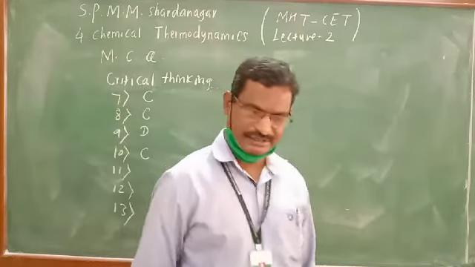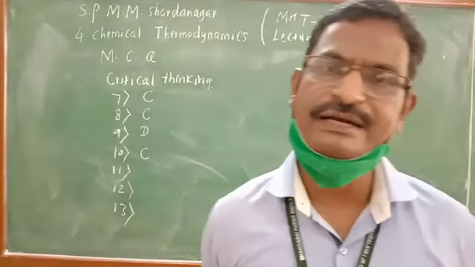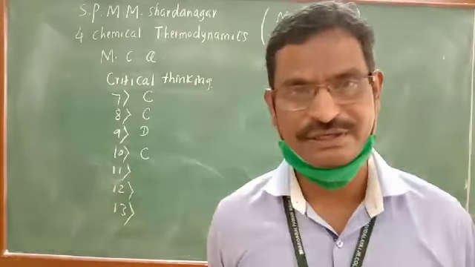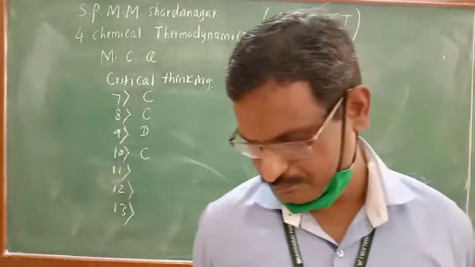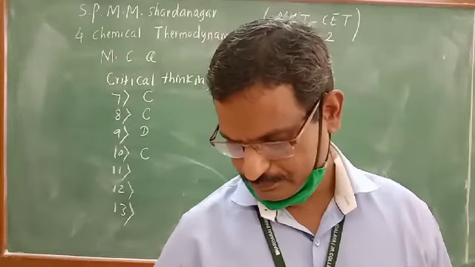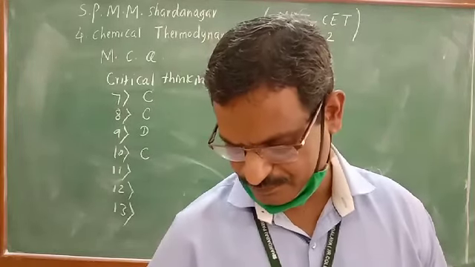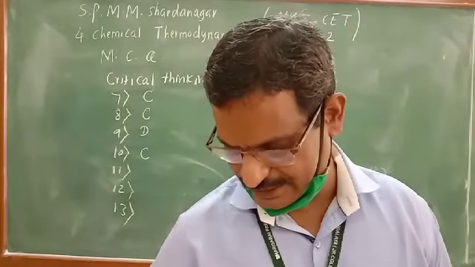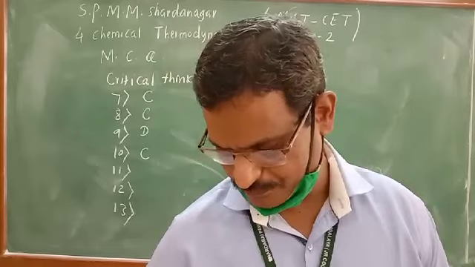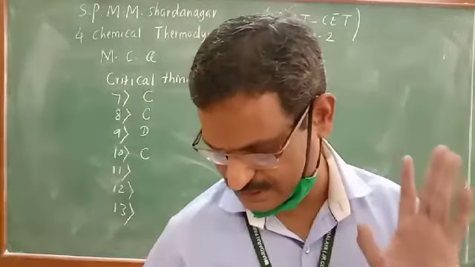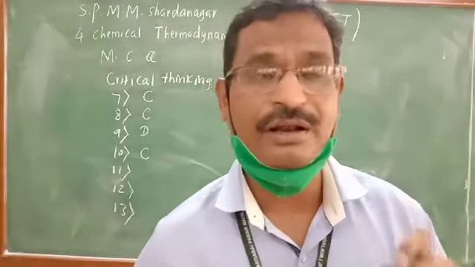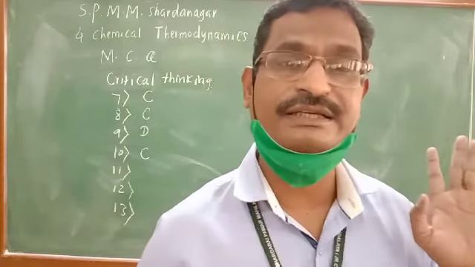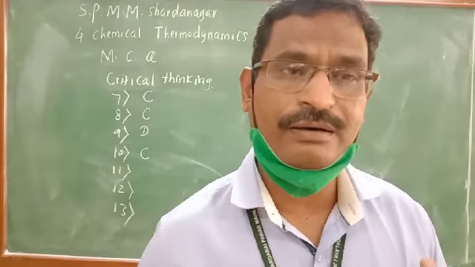Any system is said to be at a state of equilibrium whenever all its state functions remain constant. Question number 11. When the composition of a system does not change with time, then the system is in dash equilibrium. Composition remains constant means chemical composition remains constant. So what is the type of equilibrium?